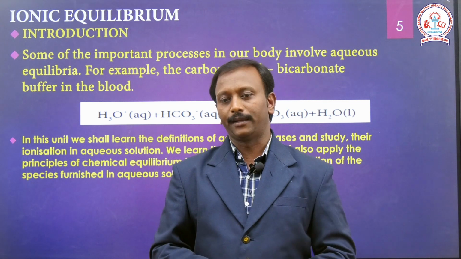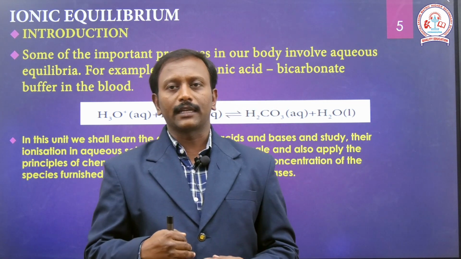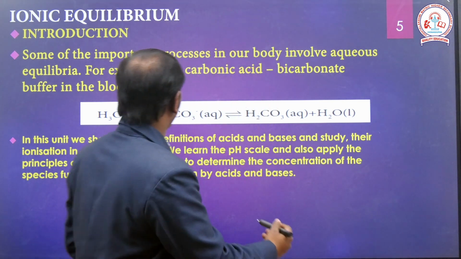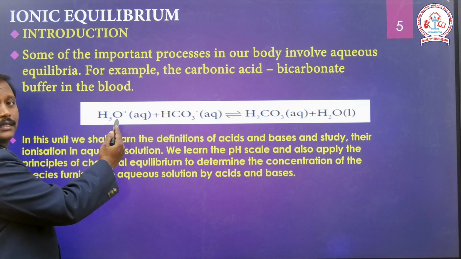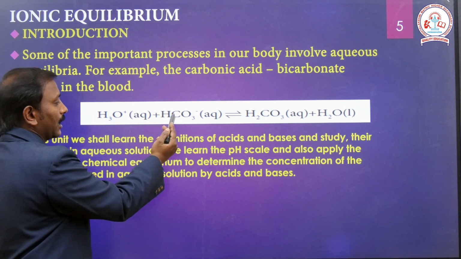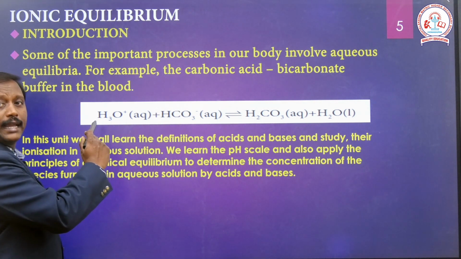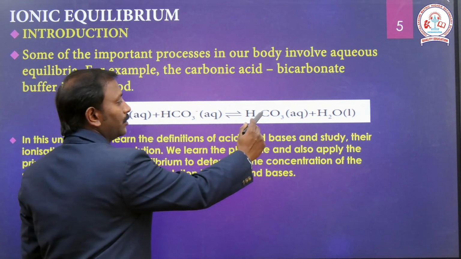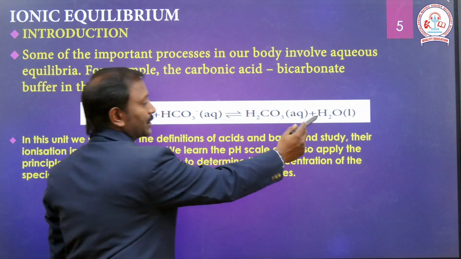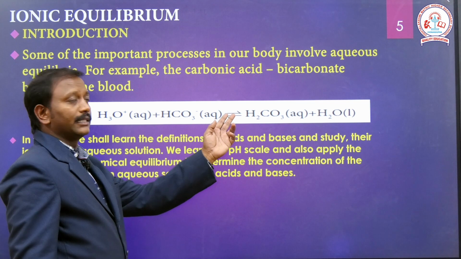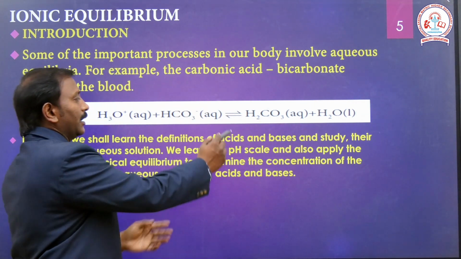What is meant by equilibrium? Equilibrium means a reaction is going forward. For example, this is a simple reaction: H3O+ and HCO3-. These two are called reactants. The reactants go to H2CO3, which is carbonic acid, and also produce water. This is the forward reaction.